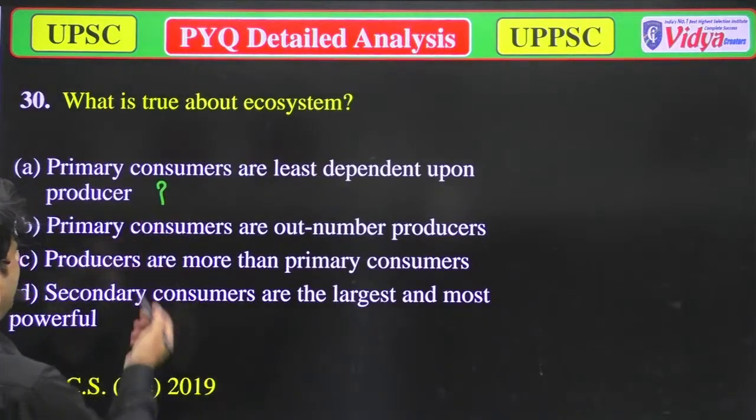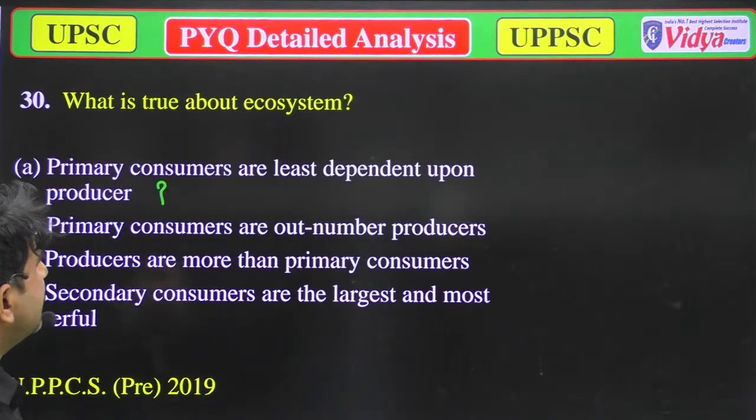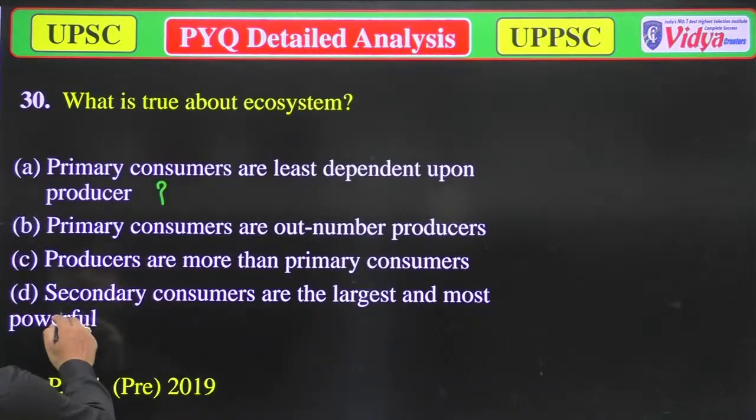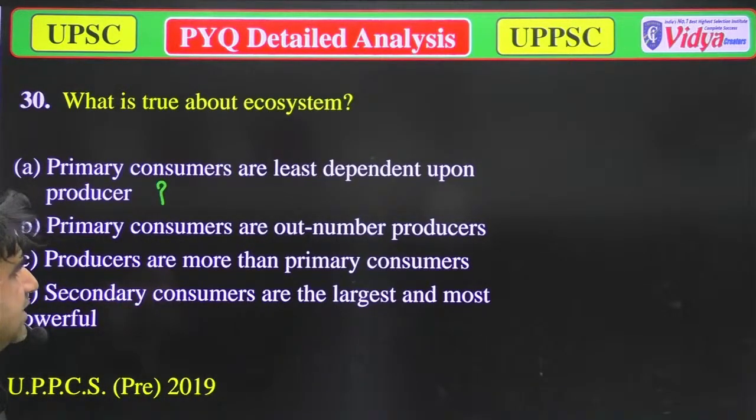B, primary consumers outnumber producers. C, producers are more than primary consumers. D, secondary consumers are the largest and the most powerful.